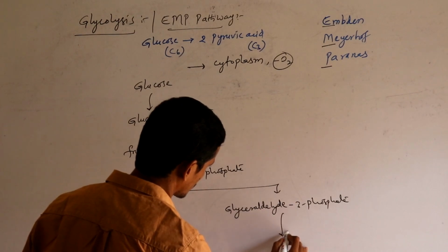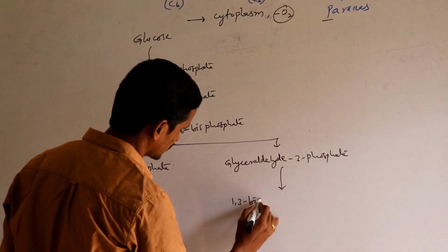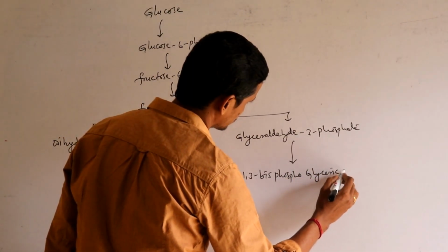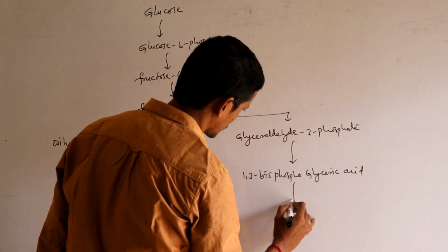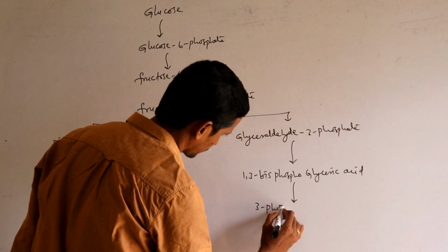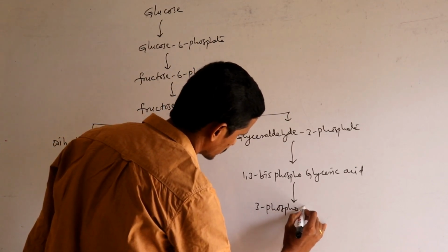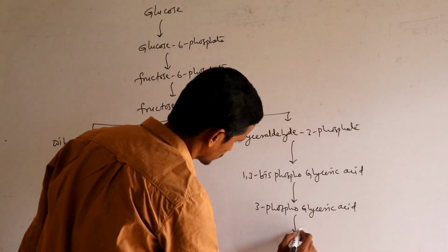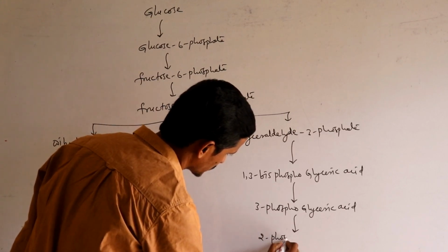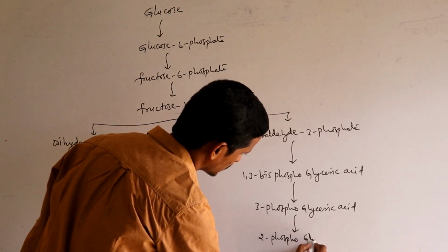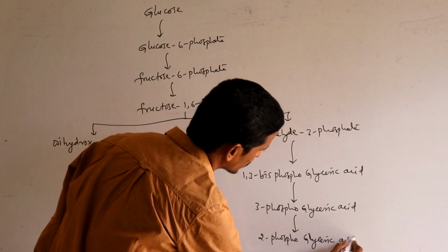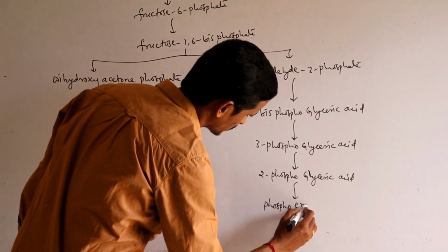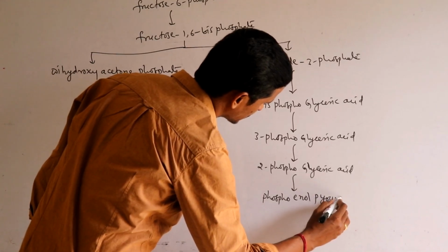Now this is converted into 1,3-bisphosphoglyceric acid, and this is converted into 3-phosphoglyceric acid, and this is converted into 2-phosphoglyceric acid, and this is converted into phosphoenol pyruvic acid.